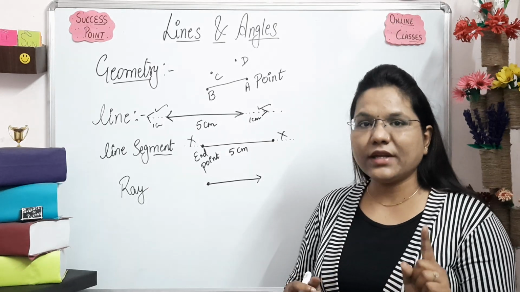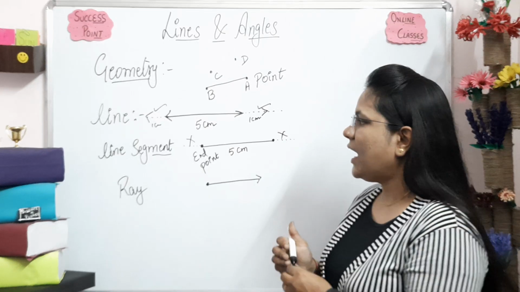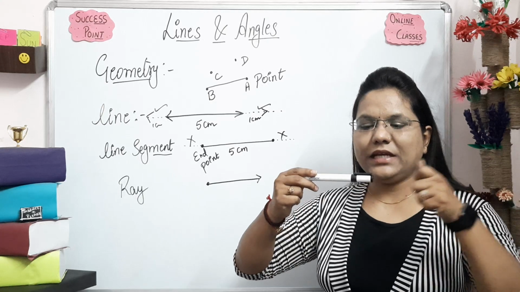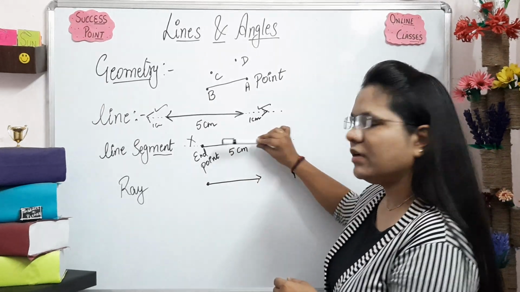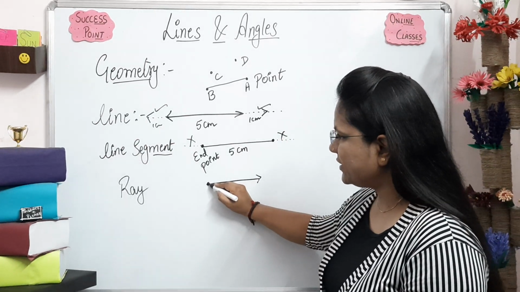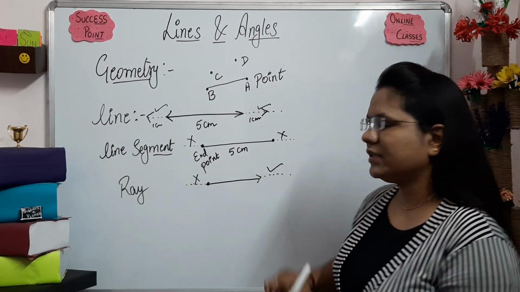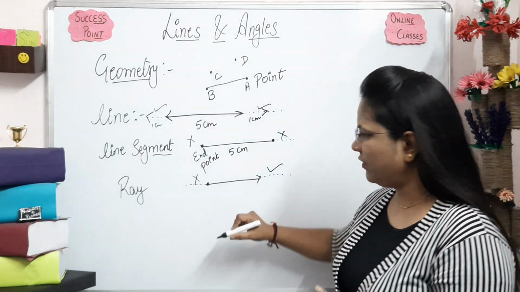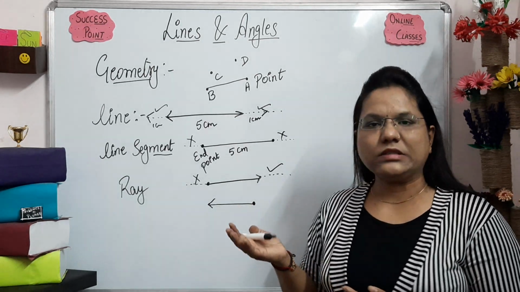So we should not get confused in these 3 things. Line means we can extend both sides. For a line segment, like we have this marker, can we extend either side? No, we can't make it large. So this is an example of a line segment. And the third one we have is ray. We can't extend in this direction, but we can extend in this direction. It's not compulsory that we always go in this direction, we can move in the other direction also. So this is also a ray.